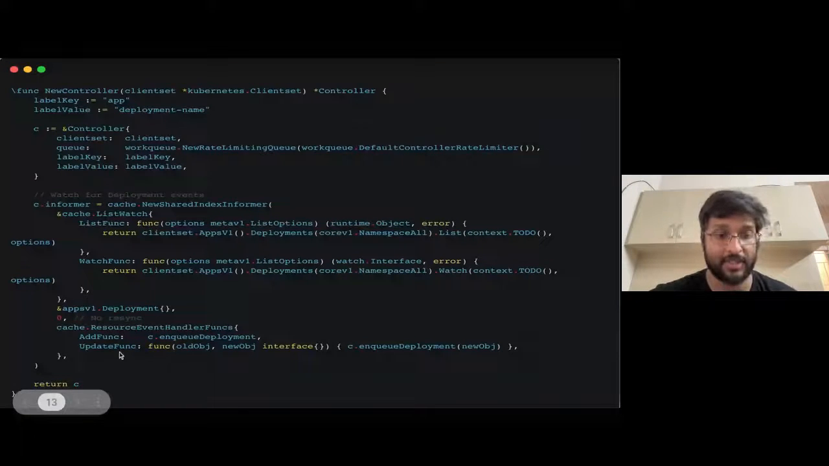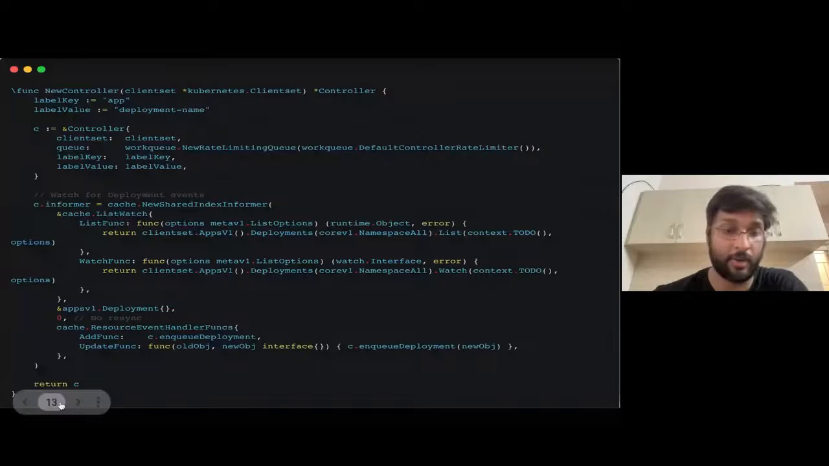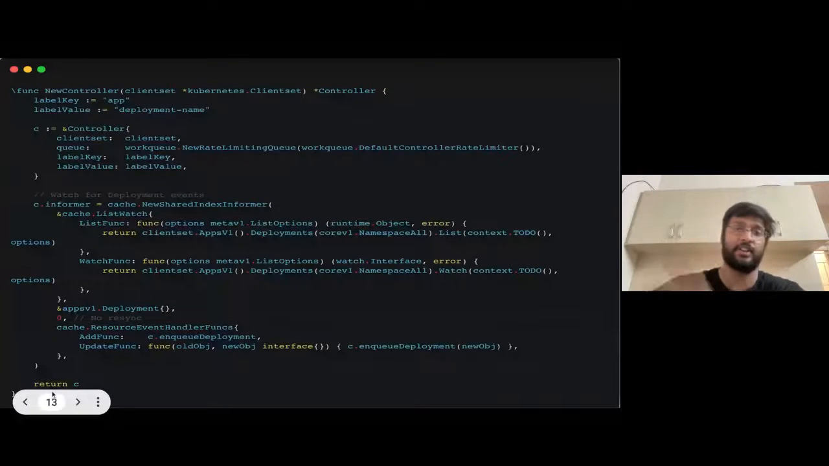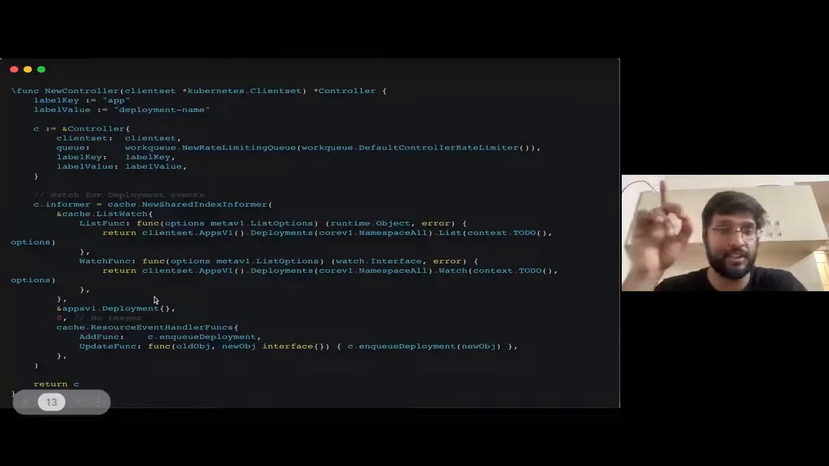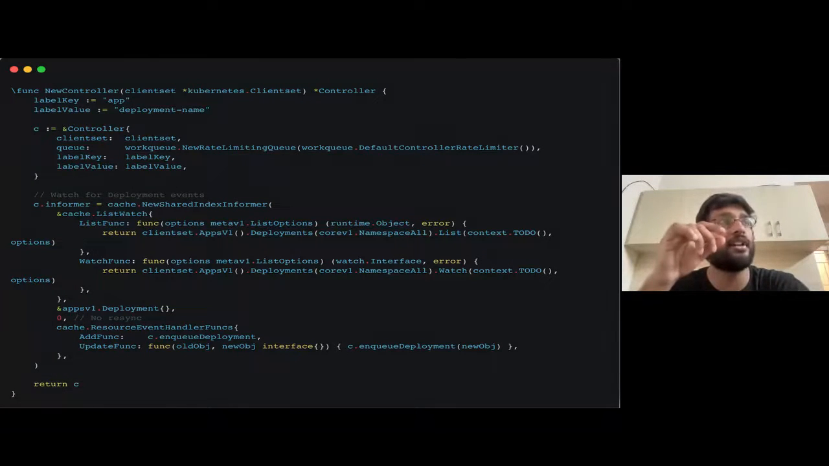And what happens when an update happens, right? So it's a lambda function here that I've run, which will essentially enqueue the deployment. And then here I'm returning the controller. So in the main function of our code, I have run c := NewController, and the new controller essentially becomes that c variable, right? Now a controller has been defined, a controller has been initialized. Now what we want to do is run this controller. Okay.